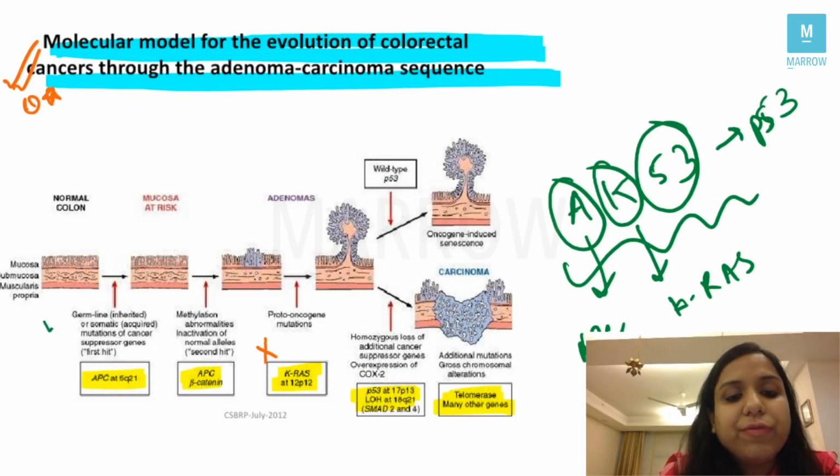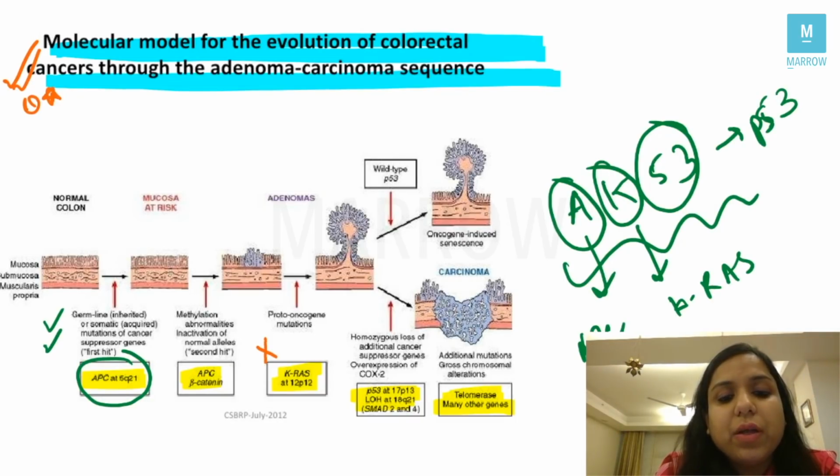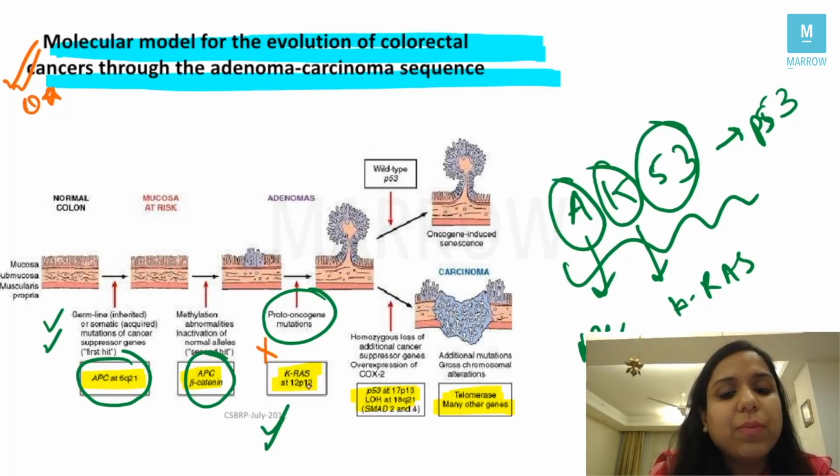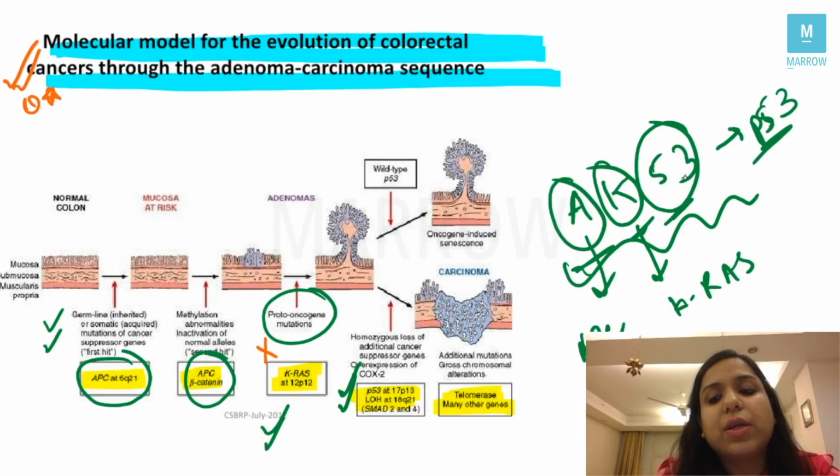Normal colon, the first hit, tumor suppressor gene, APC at 5q, right? Then methylation abnormalities, and the second hit is APC beta catenin. The development of adenoma will occur because of proto-oncogene. RAS is an oncogene, right? So KRAS will come next, and after that the development of carcinoma will occur when there is expression of P53. So we have AK53, APC, KRAS and P53, correct? That is the adenoma carcinoma sequence which is frequently asked in the exams.